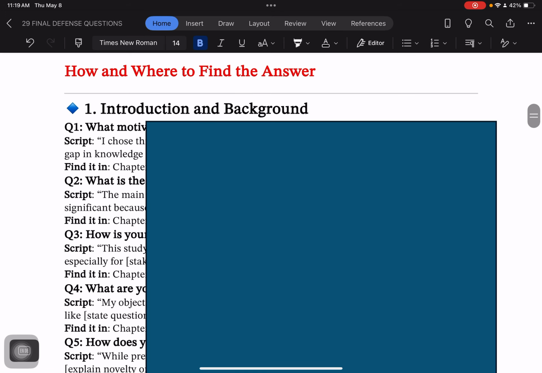This is a script presented in generic form. So whatever your research is, this will be applicable, and you can use all of these references, answers, and where to find the answers in your research defense. Definitely, it will be a big help to all of the researchers and students who are scheduled to have their final defense.